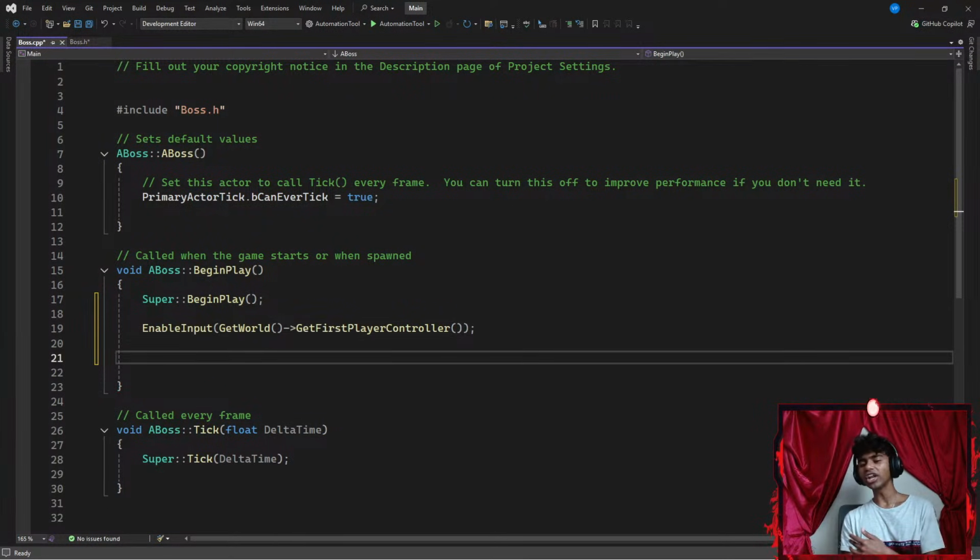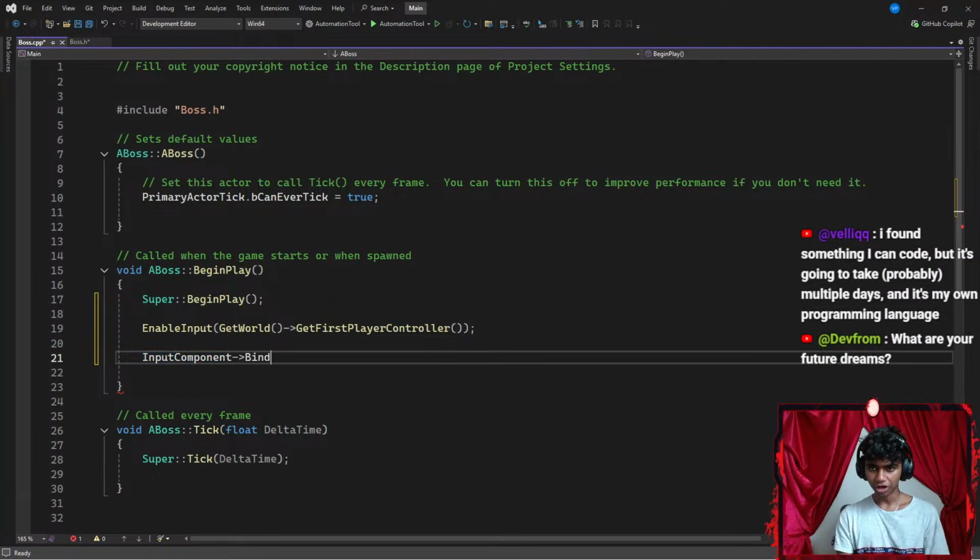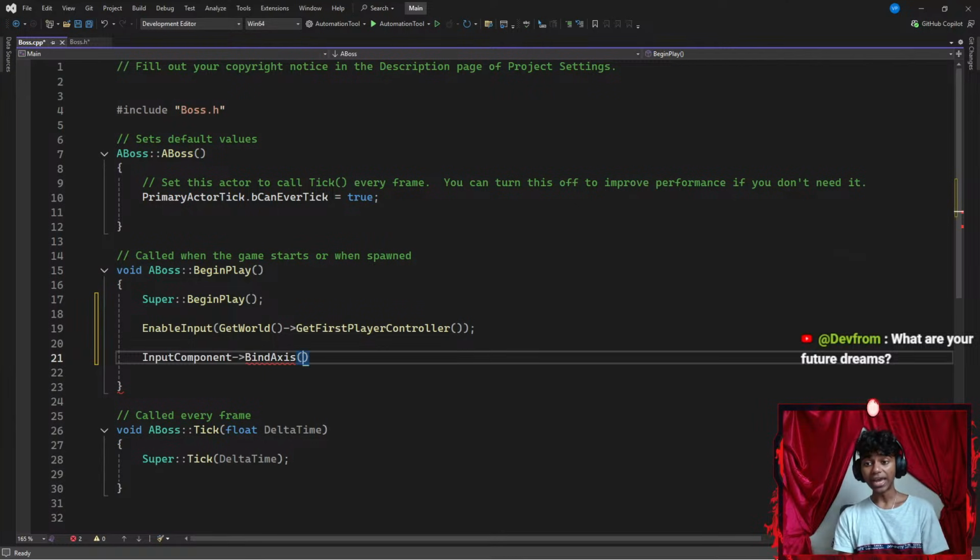Once I'm done with that, I've got to go ahead and create a few input components, because an actor is basically like a body, and components are like organs that make the body actually move. So I'm going to go with something like InputComponent. Okay, perfect. Now my input component is going to have a parameter of BindAxis. So I'm going to go with something like InputComponent BindAxis. Wait, I don't think my input component is going to be a function. My BindAxis will be a function.